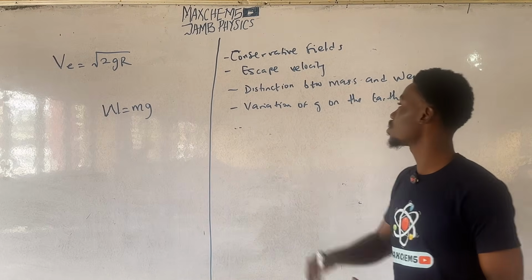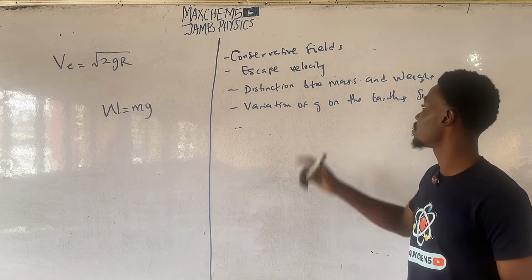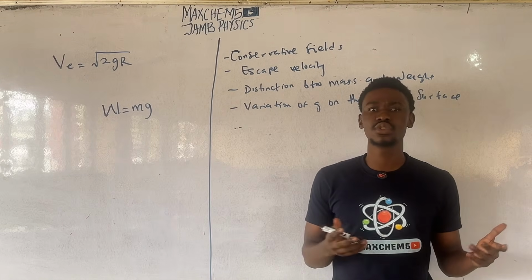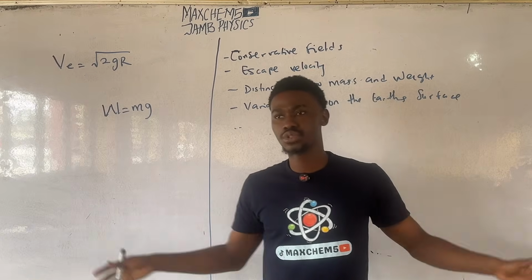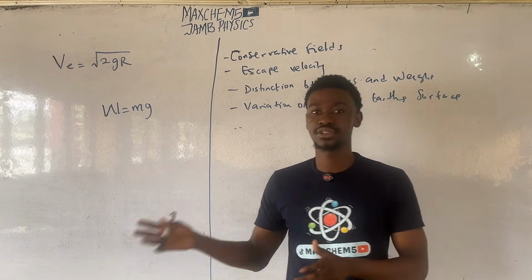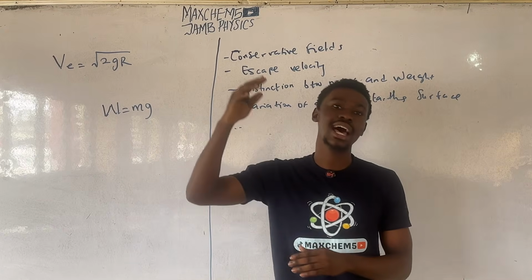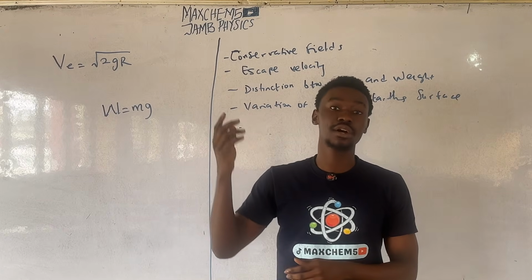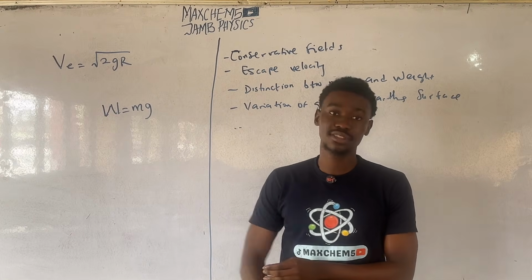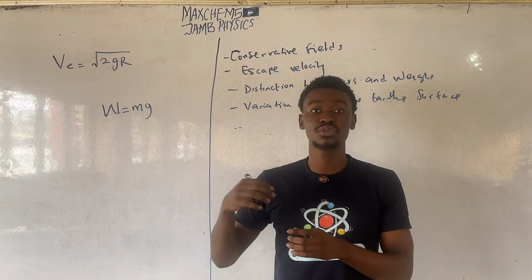The last thing we'll discuss is the variation of acceleration due to gravity on the Earth's surface. The acceleration due to gravity is not the same throughout the volume of the Earth. It varies in different regions. If you increase height, due to an increase in altitude, the acceleration due to gravity will decrease. If you go deeper into the Earth, the acceleration due to gravity will also decrease.